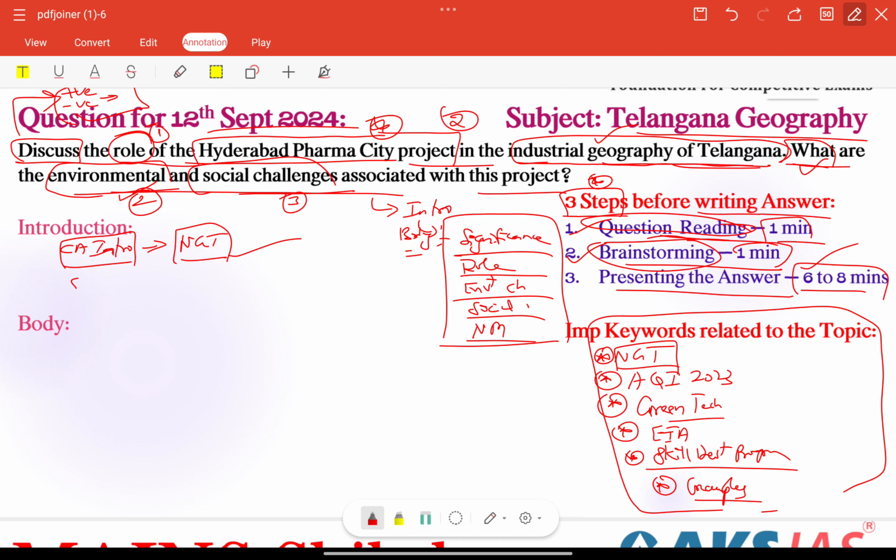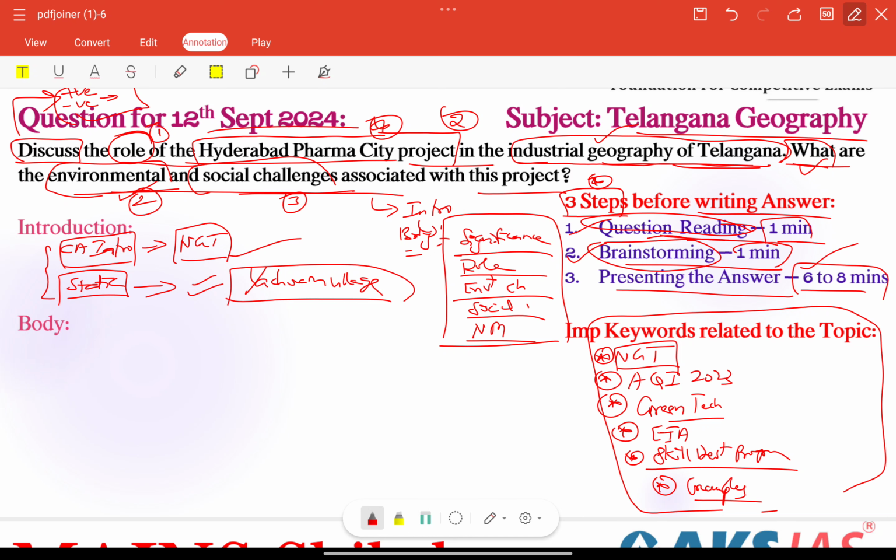So other than that, we need to provide some static background also, right? We need to tell what the aim is and when it was started. For example, it is spreading across around 19,000 acres near Acharam village, very important here. We need to give some location point of when it was started or what its main aim is. So that is the static part here.